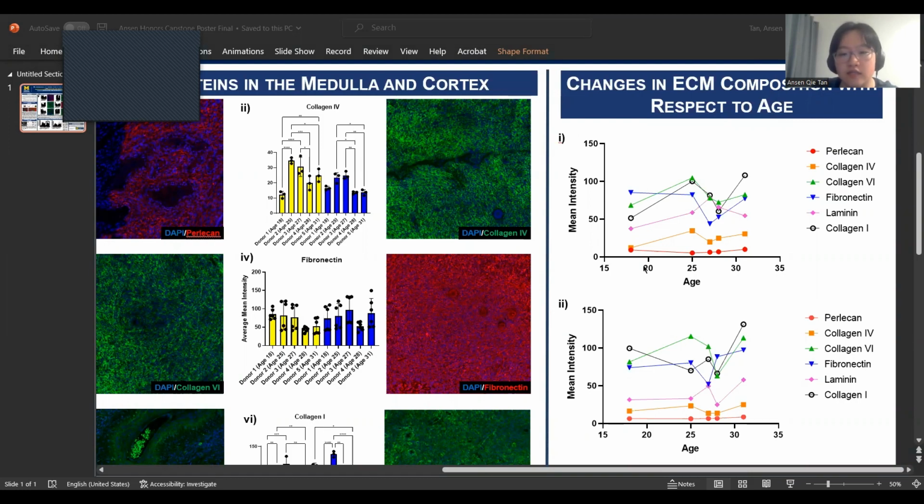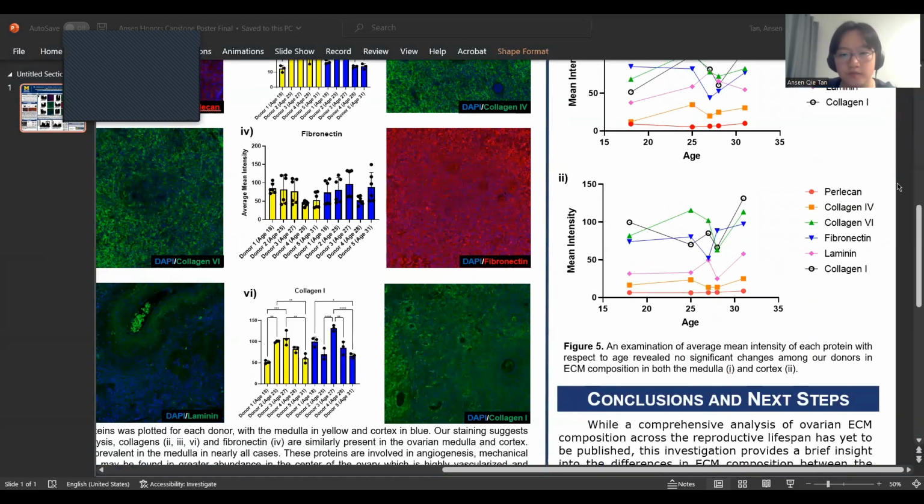While there is a lack of change in ECM composition, this somewhat supports the implications from the previous figure that we just looked at. However, these differences cannot be confidently stated since only one donor from each age was used in this experiment. So this was just something that I thought was interesting, and I thought it would be cool to put in this graph, but it doesn't definitively say much.